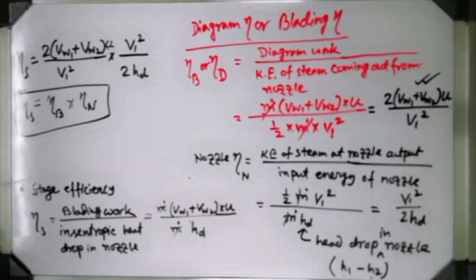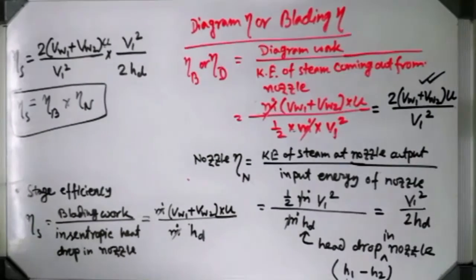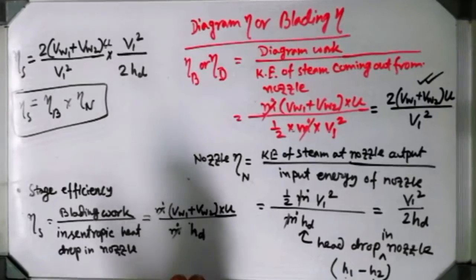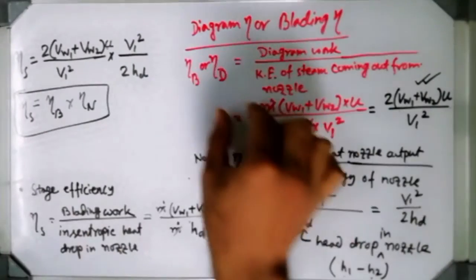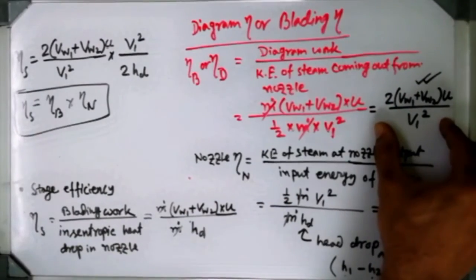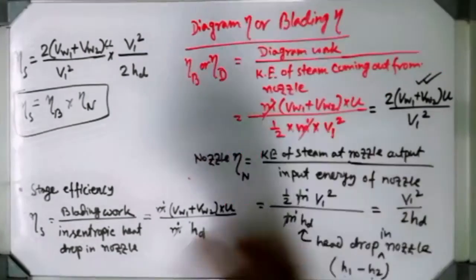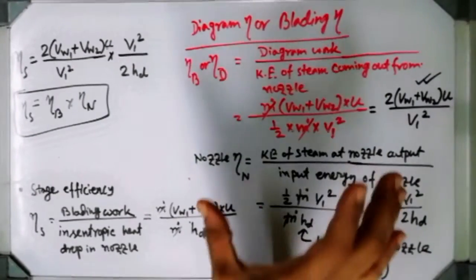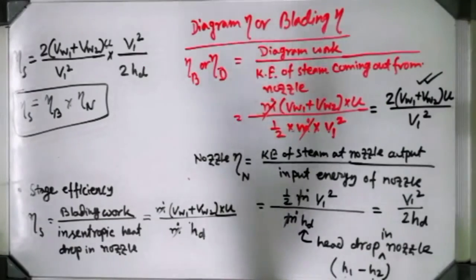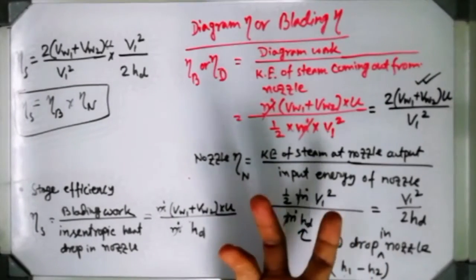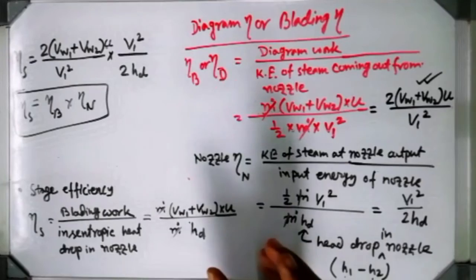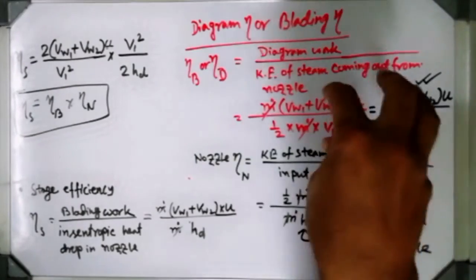Yes, sir. Now one very crucial question always comes most of the time in the year semester exam: find out the maximum diagram efficiency, and for which value you can get this maximum diagram efficiency. That means you have to find out the condition to achieve the maximum diagram efficiency.